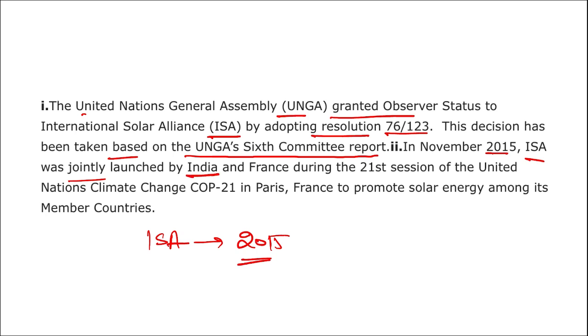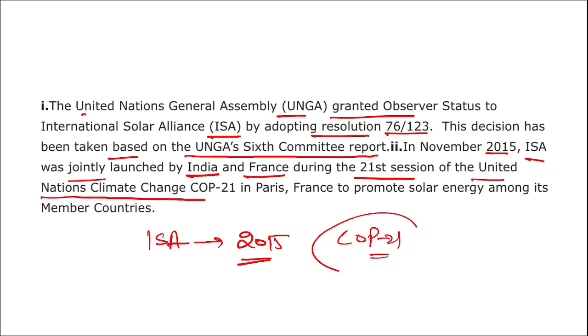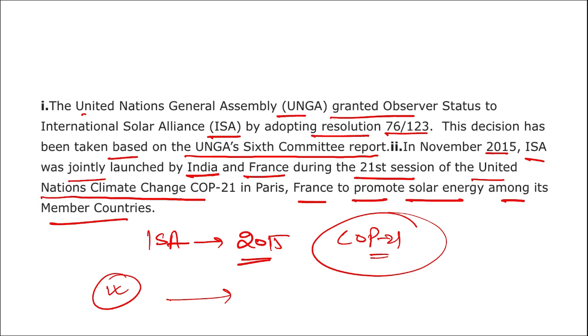It was launched by India and France during the 21st session of the United Nations Climate Change Conference, that is COP21, to promote solar energy among its member countries. So this is basically working on generating solar energy for various countries, developing methods and various other technologies that will help in embracing solar power.